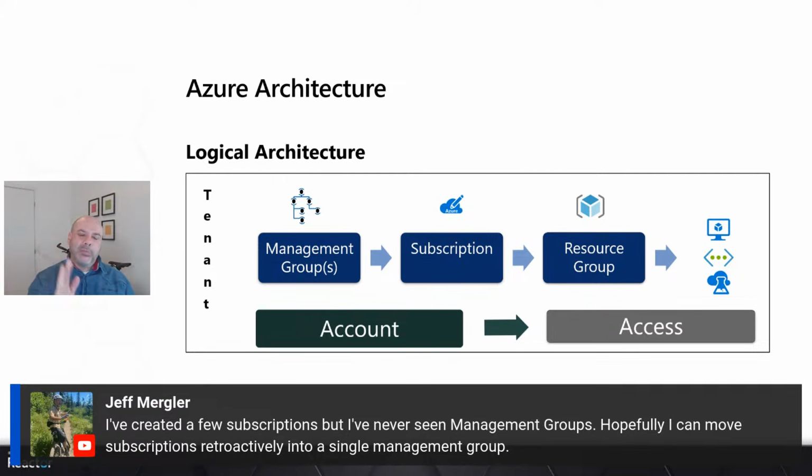If you've got multiple subscriptions, you want to use management groups to segregate the different subscriptions away from one another. So if you're just planning to always manage them together as 10 subscriptions, just leave them in the root management group. Unless, of course, you want to apply permissions to the different subscriptions separately.